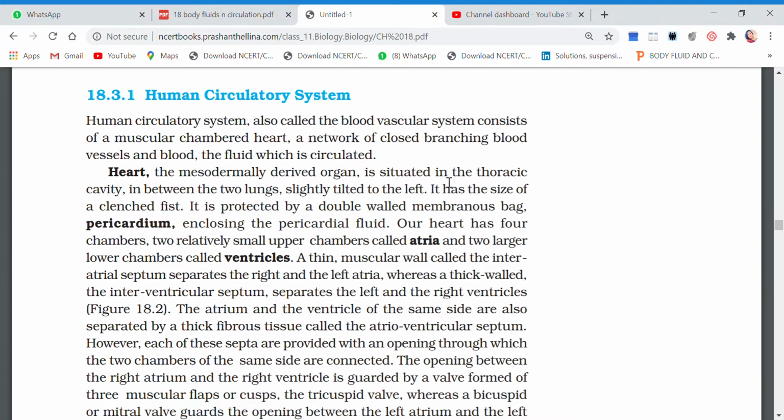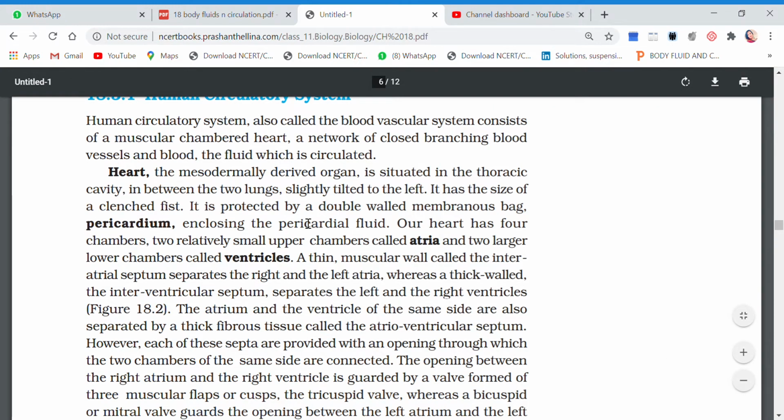Children, it is situated in the thoracic cavity. You know where is the thorax? Just above the abdomen we have a thorax region, in between the two lungs. Now heart, generally people say it is on the left side, but heart is not on the left side. It is in the center between the two lungs, but yes, it is slightly tilted.